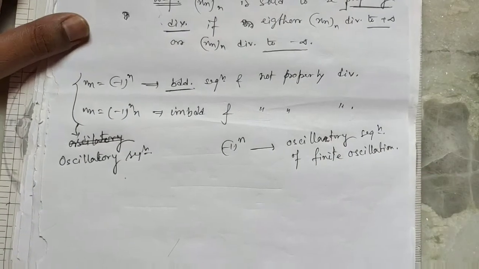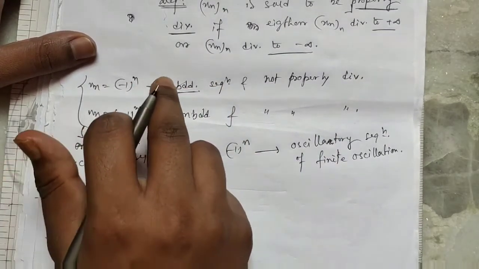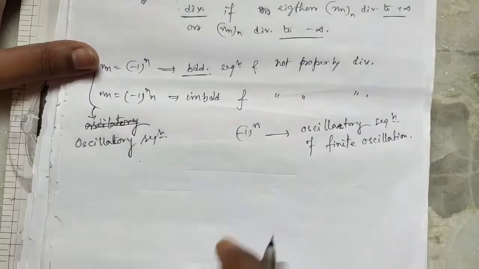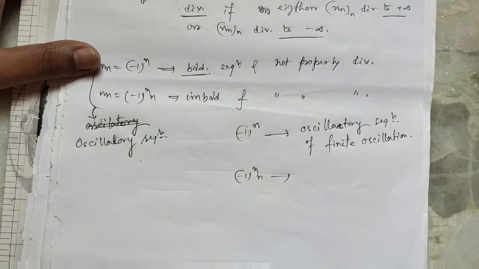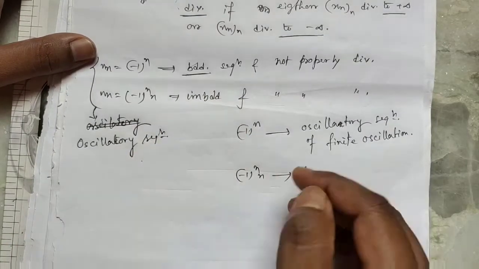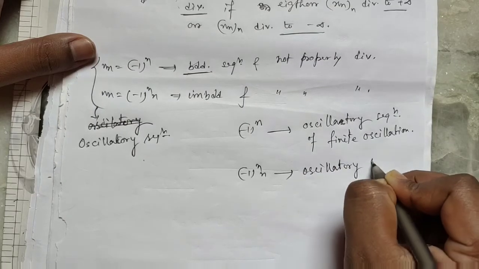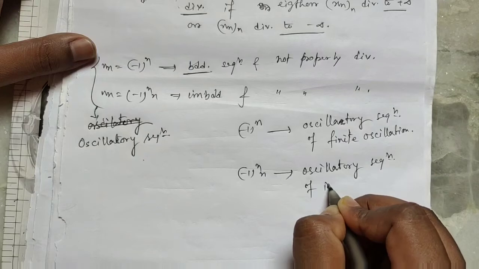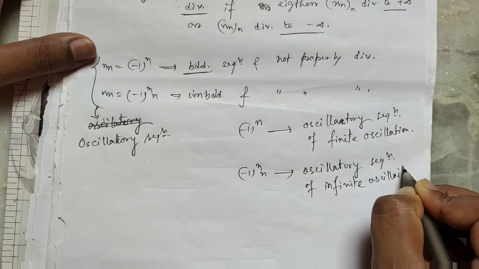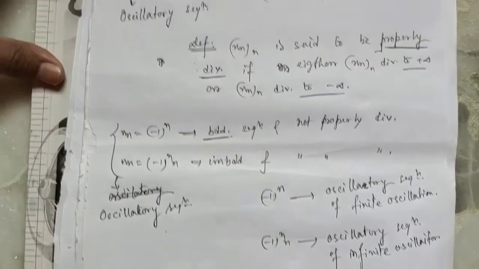That is, those oscillatory sequences which are bounded are called oscillatory sequences of finite oscillation, and those oscillatory sequences which are unbounded are called oscillatory sequences of infinite oscillation.